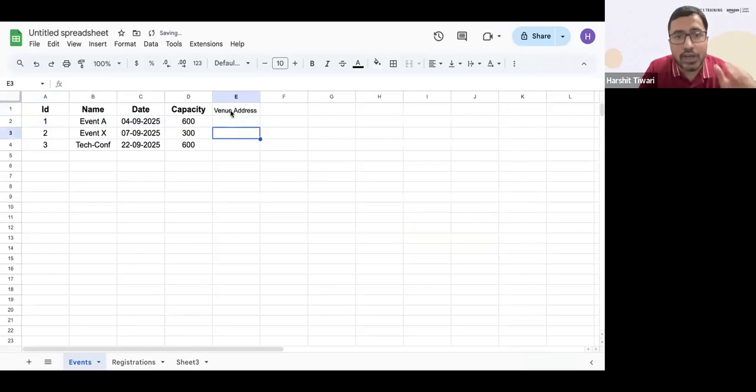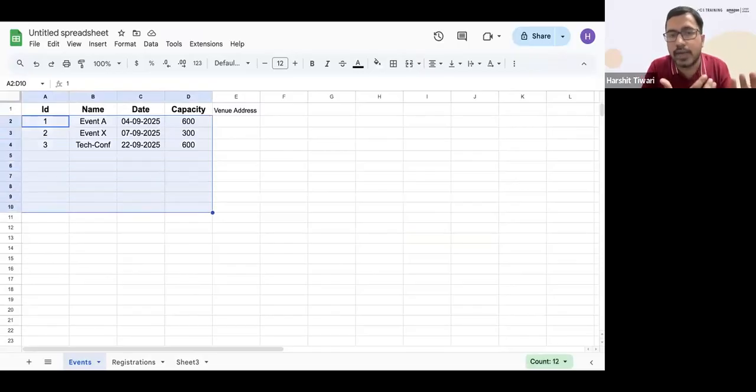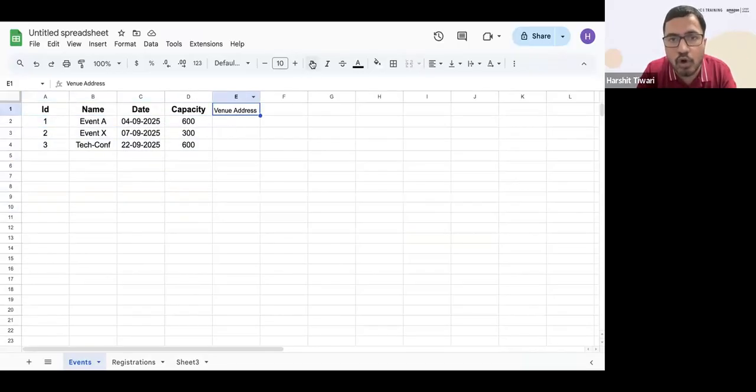Now in a structured table I cannot do that, right? So imagine I already have 1,000 records stored in my database, and now I'm trying to add a new column called venue address. What will be the value here for those 1,000 rows? For those 1,000 rows that already have data, this will be blank, and that is not a good way to store the data.